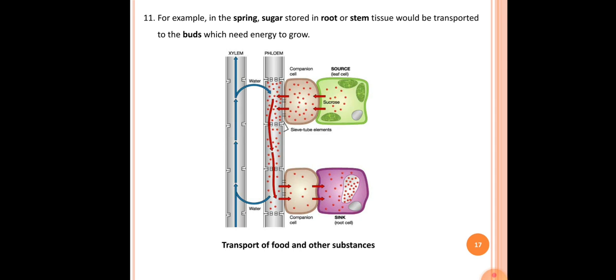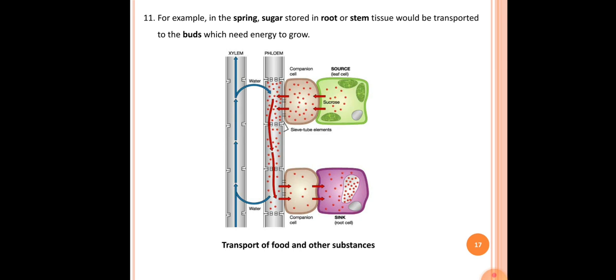With the help of photosynthesis, sucrose formation occurs, and that sucrose, or food substance, gets transferred from the site of photosynthesis to the site of the storage organ. Here the storage organ is a root cell, and this movement, or translocation process, is indicated with the help of red colored arrows.